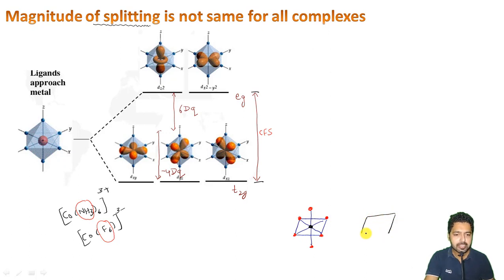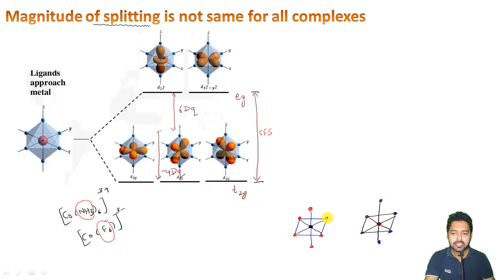It is also having these 6 ligands, the first one, second, third, fourth, fifth as well as sixth here. So at the center let us say some metal ion is present like this. So it all depends upon the ligands basically, okay?